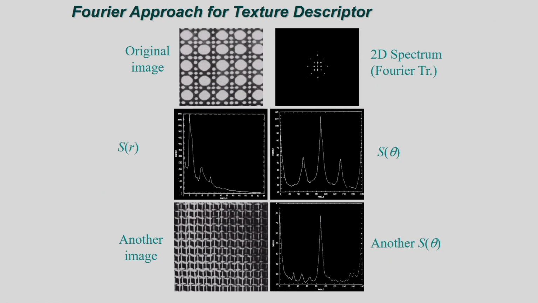You can see this example: corresponding to this original image, I am determining the 2D Fourier transform. You can see these two spectrums, one is SR, another one is S theta, corresponding to this image. If I consider another image, the textured image, you can see the spectrum S theta is different. If you see these two spectrums, they are quite different. So based on SR and S theta, I can represent different types of textures. This is about the Fourier approach for texture representations.